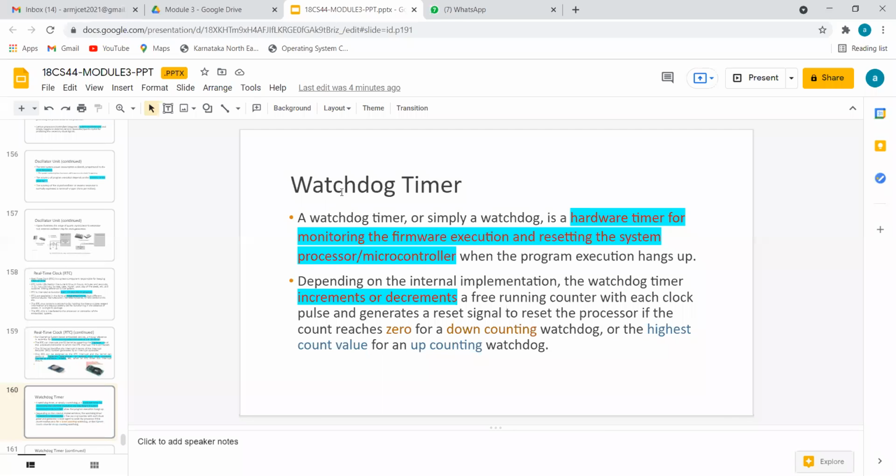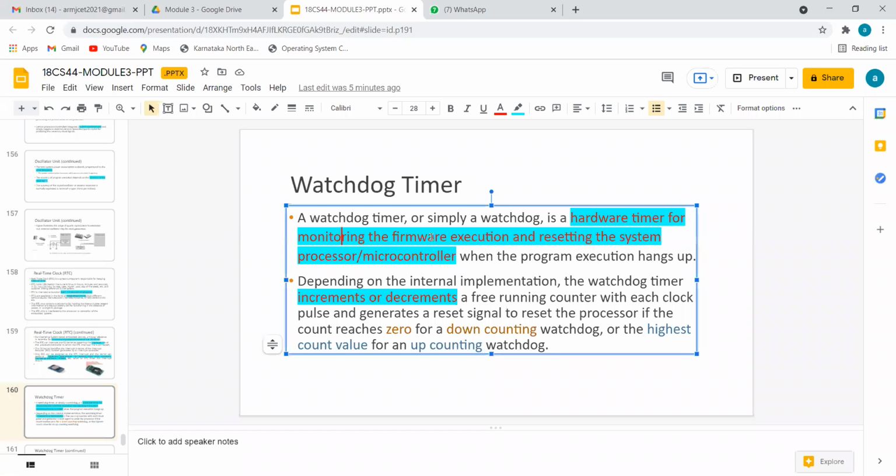One more subsystem we have is the watchdog timer. As the word indicates, it will keep on watching like a dog, checking how much time each activity has taken. I hope you know Alt Control Delete Task Manager in Windows computers. It tells us how much time each activity has taken, what the present state is, at what time it started, what the expected time to finish is, and whether it will finish or not. It is one hardware timer which continuously monitors which activity started, how much time has elapsed, whether they are about to finish, and whether they are able to finish on time or not. That is a watchdog timer.